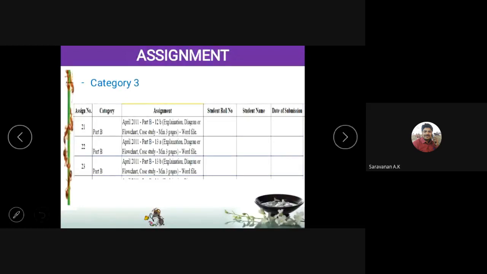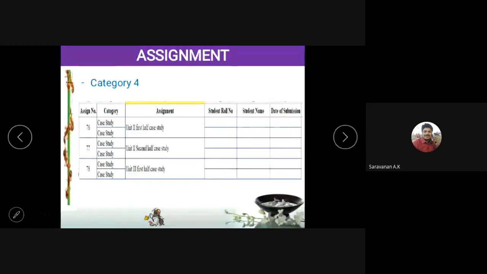Okay. And the last category, the fourth category of assignment, you will have some case studies for some topics. We are not specifying any topic. You can select your own topic on the concerned unit. For case study, 2 students can combine together to solve these questions. 2 students combined together submit a single assignment. Again, it is in the Word format only. You have to submit in the Google Classroom. So this is about the assignment.